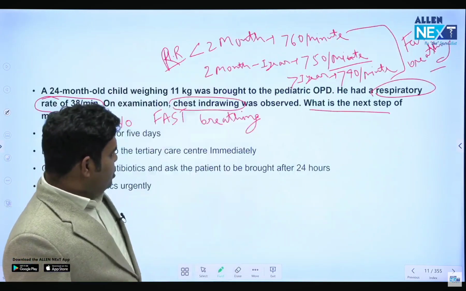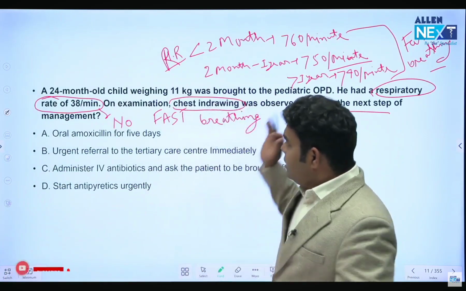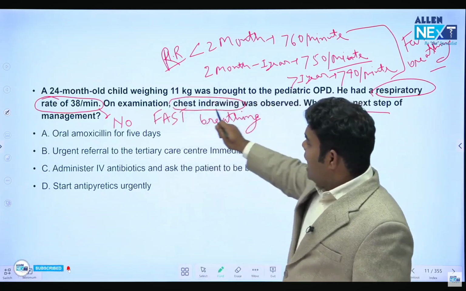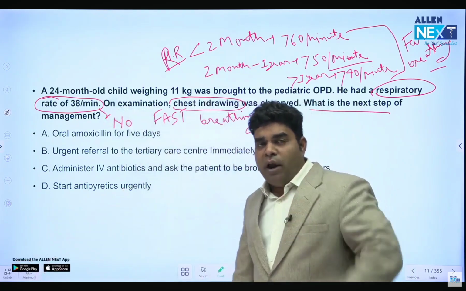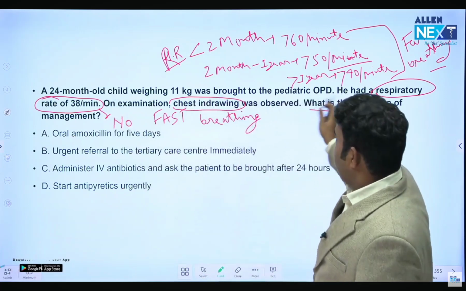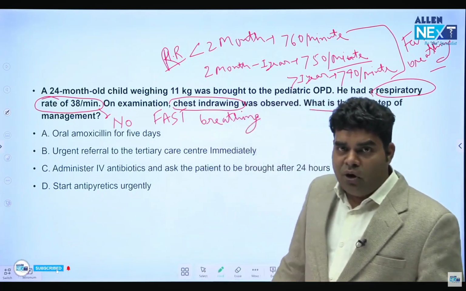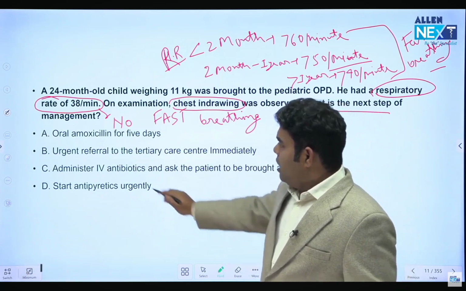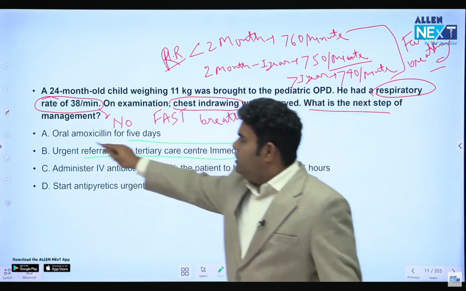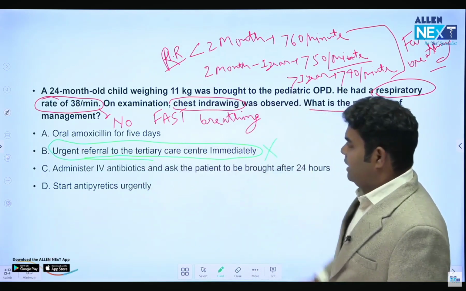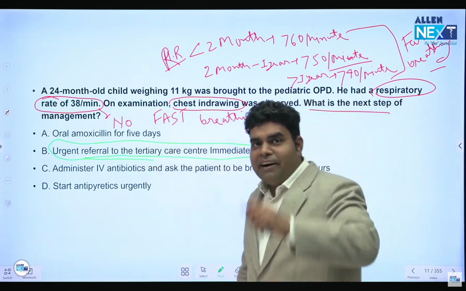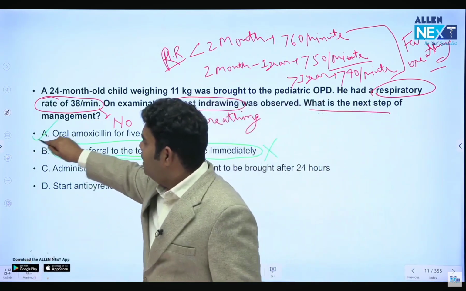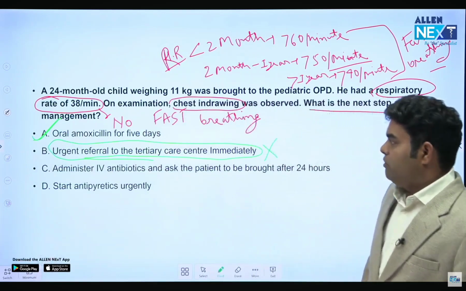So now let's go back to the question. The question is saying that the child is having chest indrawing, fast breathing is absent, but chest indrawing is there. If chest indrawing is there, and they have not written stridor, or that the child has convulsion or cyanosis or anything, urgent referral is not needed, because urgent referral is for severe pneumonia. It is not the case. Oral amoxicillin for 5 days. This is the treatment which we give for pneumonia. So the correct answer is A, oral amoxicillin for 5 days.